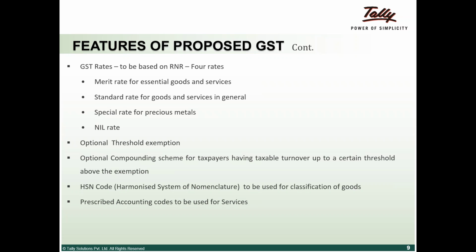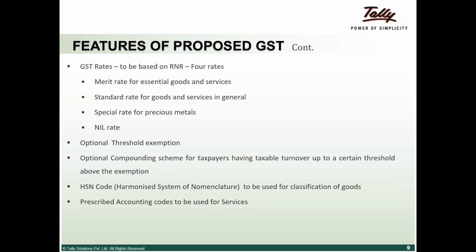There is something called compounding, where you can opt and tell the government that you will pay an X amount of tax, which the government prescribes, but you will not maintain everything as per what they need. You will just state that your turnover is X amount into X percentage of tax, and that is the tax paid. You won't be eligible for input credit, which you are okay with.